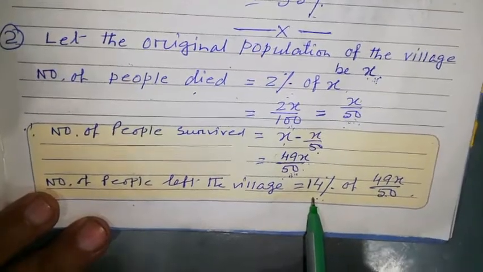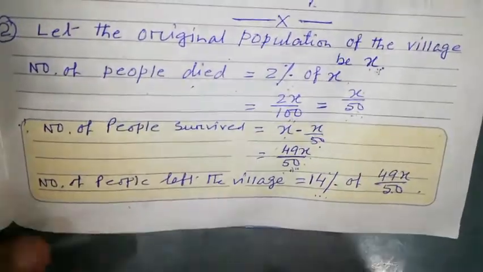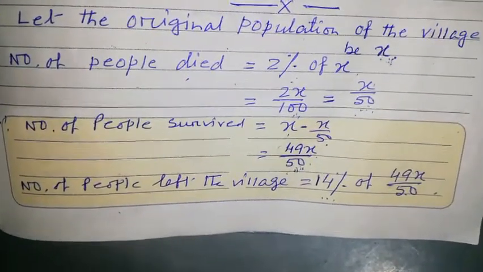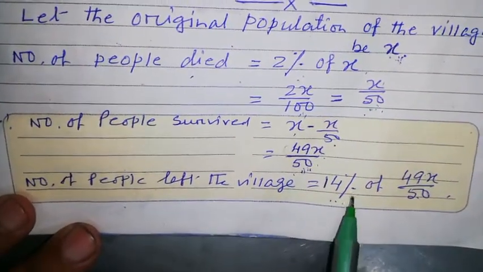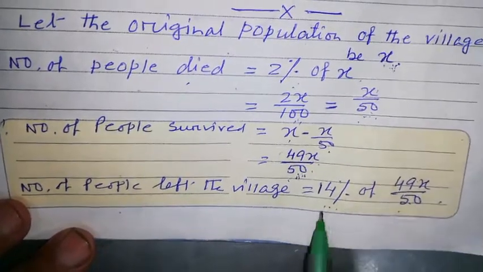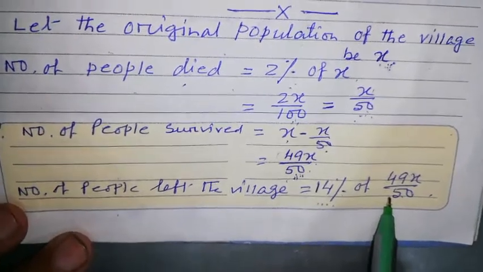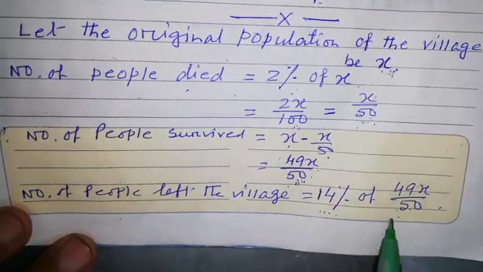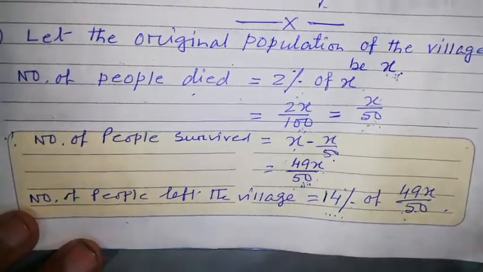14% of the people left the village. Why? Because fear set in: in the village where the disease came, if we stay we will also die. Because of that fear, 14% of the people who are alive left the village. So how many of them left the village? 14% of the number of people alive. How many are alive? 49x by 50. So will you be able to find how many people left the village or not?